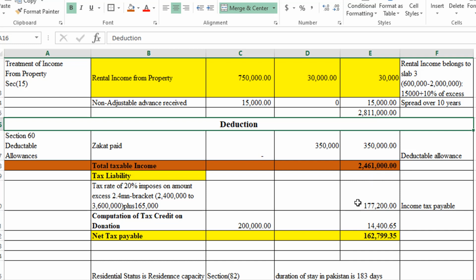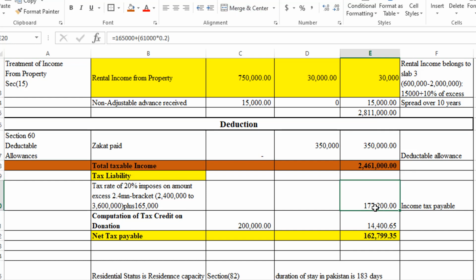So I am going to calculate this in this way. 165,000 plus the excess amount 61,000 with a rate of 0.2, 20%. So we will get this amount. So the tax liability is 177,200. Now we have given a donation, computation of tax credit on donation.